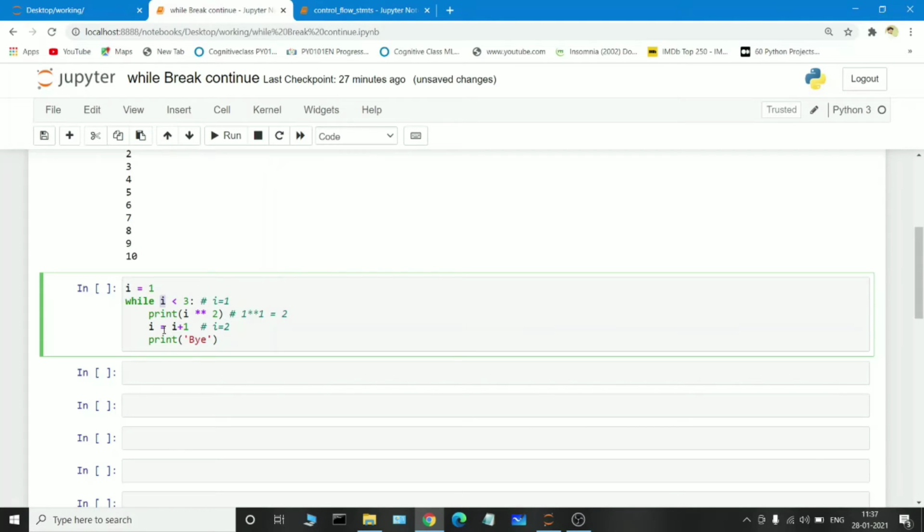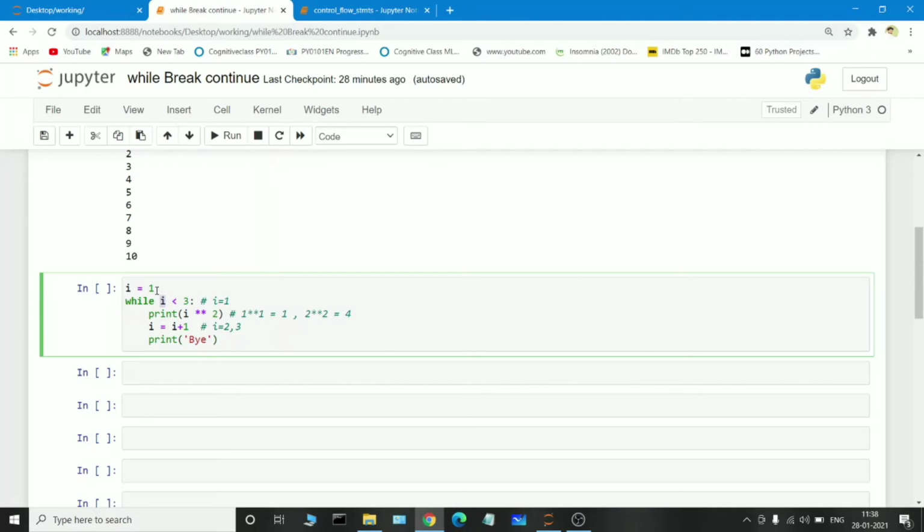After incrementing the I value, initially the I value is 1, but now after incrementing the I value will be 2, so 2 is less than 3, condition true, it will go into the print statement, again it repeats the statement. What will be the I value now? Initially it is 1, so 1 square means 1 only. After incrementing the I value, what is the value of I? Now 2 square means obviously 4, so the answer will be 4. So again it will increment the value, and the I value will be 3, again it prints by condition, so again the loop will get repeated.